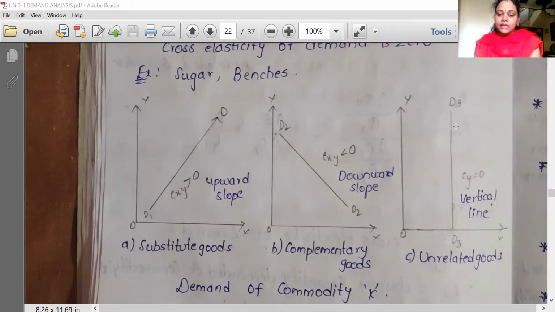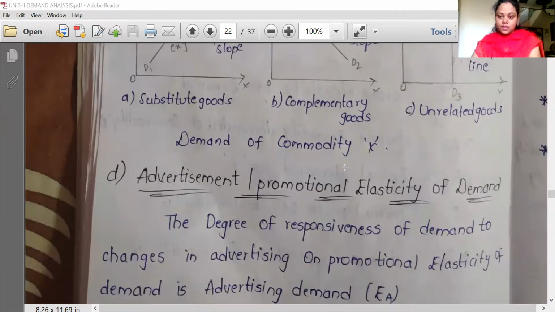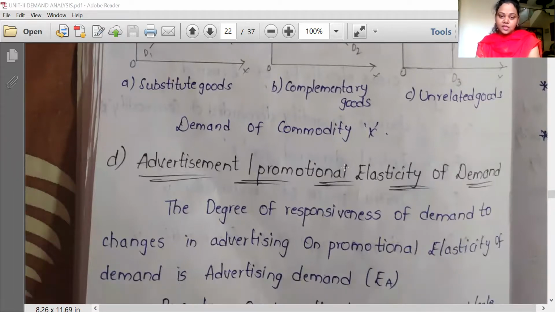Whereas there are some unrelated or neutral products like sugar and salt, where the cross elasticity of demand is always 0. So, are you clear? So, cross elasticity of demand means percentage change in quantity demanded of product X by percentage change in price of Y.